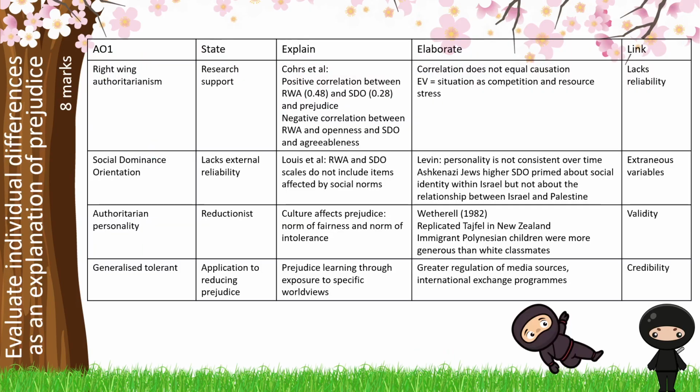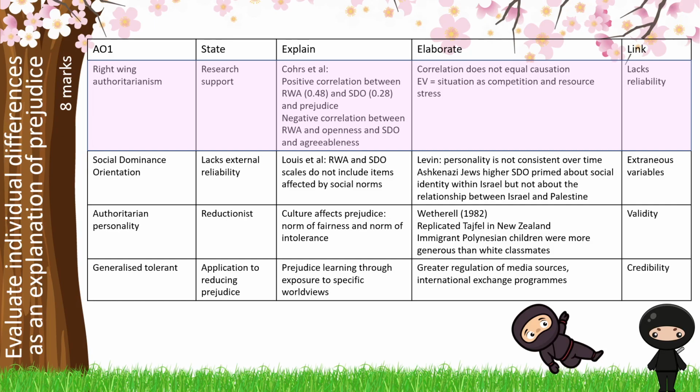So if we think about mapping this out in relation to this exam question, evaluate individual differences as an explanation of prejudice, 8 marks. So once again, we can see how we've put the two bits of knowledge that we've already gained from today's video together. We're going to start by explaining right-wing authoritarianism using all that key terminology that's involved with that. So authoritarian aggression, authoritarian submission, conventionalism, and then go into our strength, which is our research support.